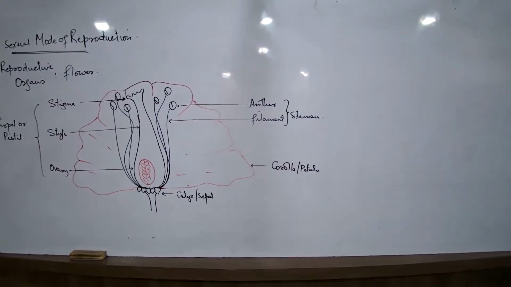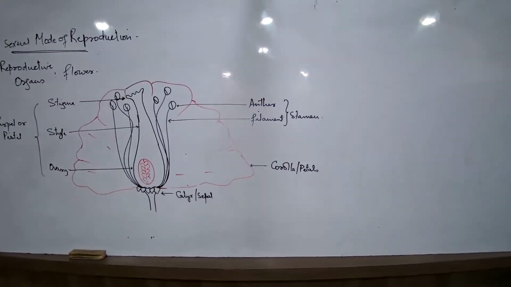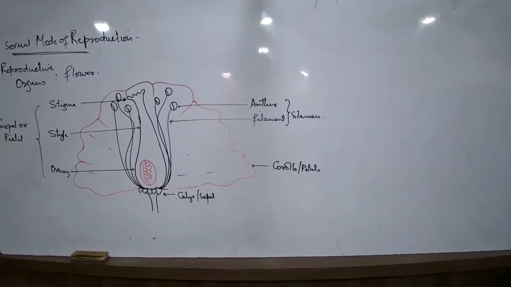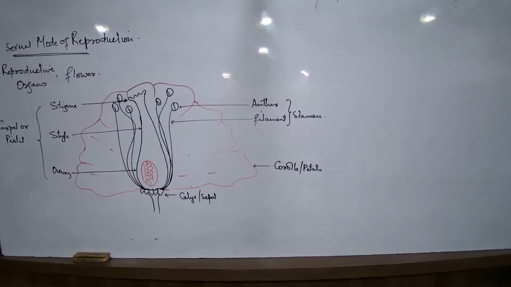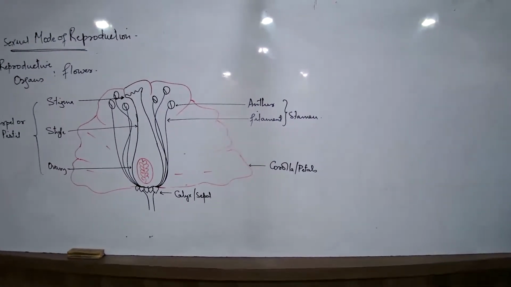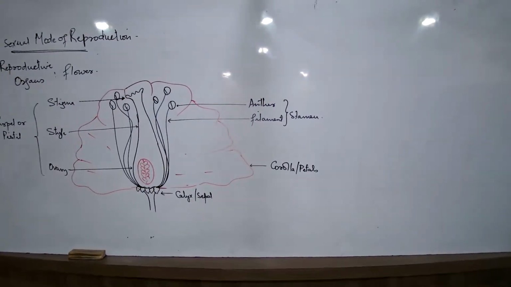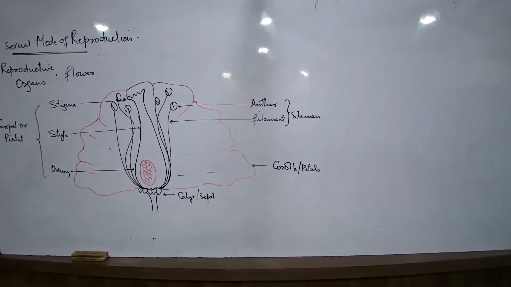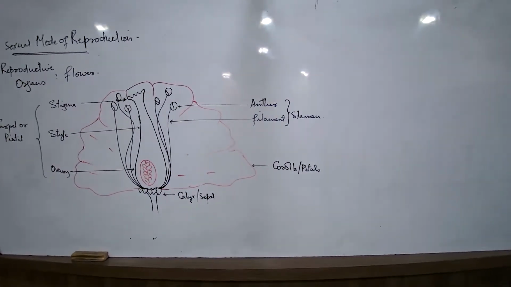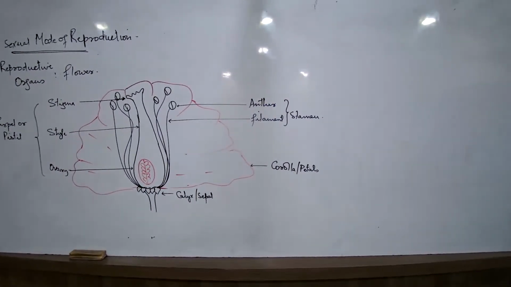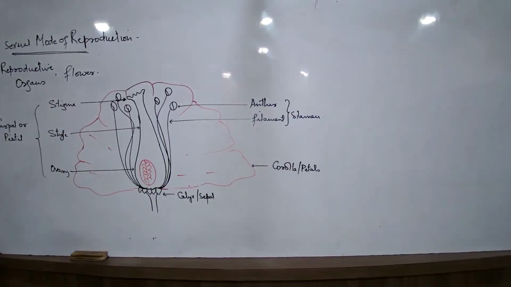Complete this diagram, and after the break we will start understanding the parts and their functions. You have to remember the function of each part, and a process known as double fertilization that gives rise to the seed and the plant. That is what we have to learn from this. Then we will start with the process of reproduction in developed organisms, with human as a representative. So this is one for the flower, then the amoeba, and then the human. Only these 3 examples we have to study. Take a break and we will join the class again.